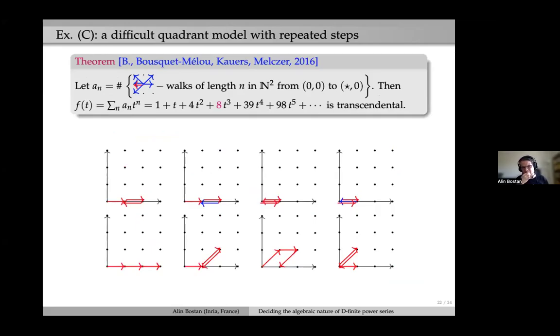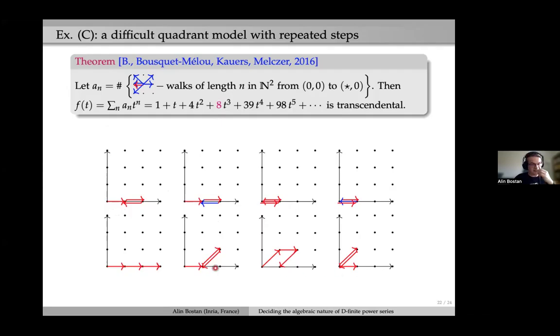Yeah, so actually, maybe we look at this example that I couldn't comment on anyway. So the allowed steps are these ones. We can go this way, this way, this way, I mean, these 5 ways, but to the west there are 2 ways of going, the blue way and the red way. So for instance, if we want to understand this 8, this is about the number of walks in the quarter plane, so that should stay confined to the lattice, that use precisely 3 steps, and end anywhere on the axis.